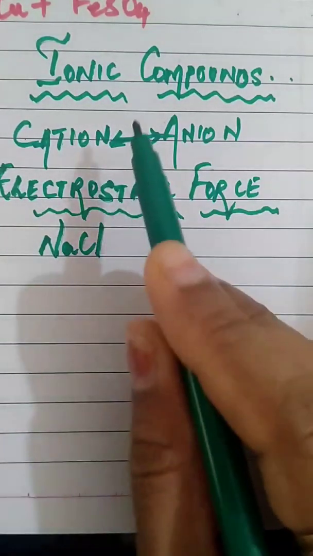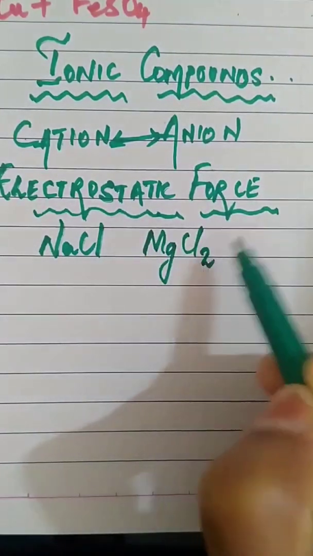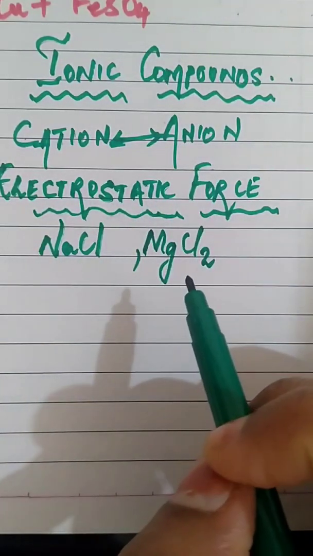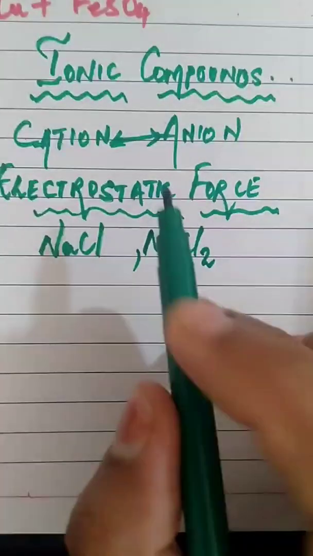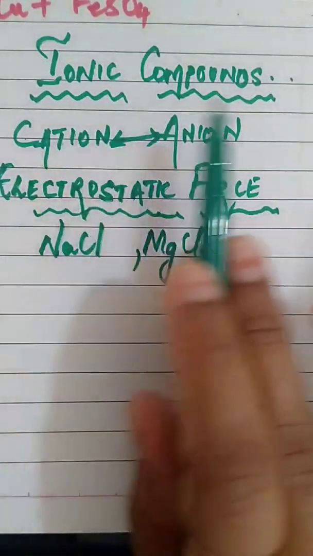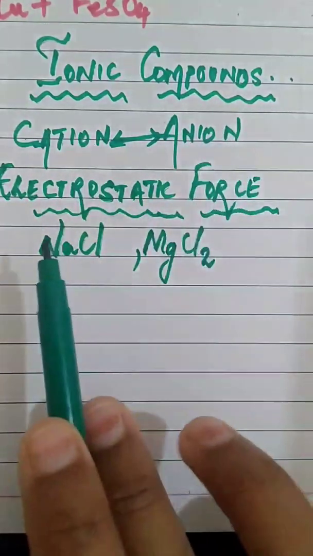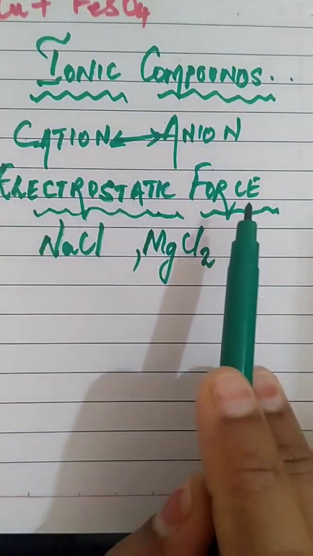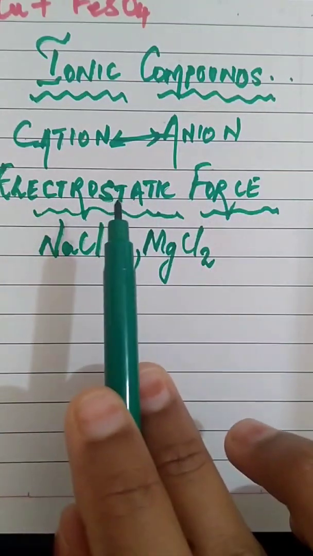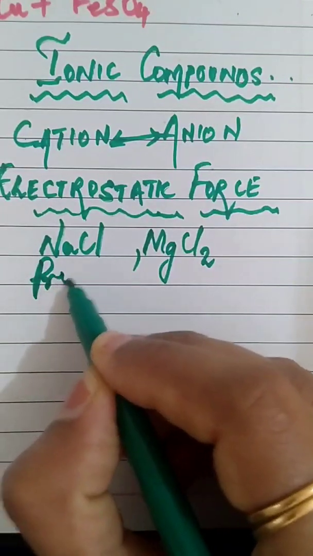Best examples of ionic compounds are sodium chloride and magnesium chloride, MgCl2. These all are ionic compounds. Now there are a few properties that you have to remember about ionic compounds, just what all things you should know. Ionic compounds are formed by oppositely charged ions, cation and anion. The electrostatic force of attraction present in ionic compounds is much stronger and gives a crystalline structure to these ionic compounds.